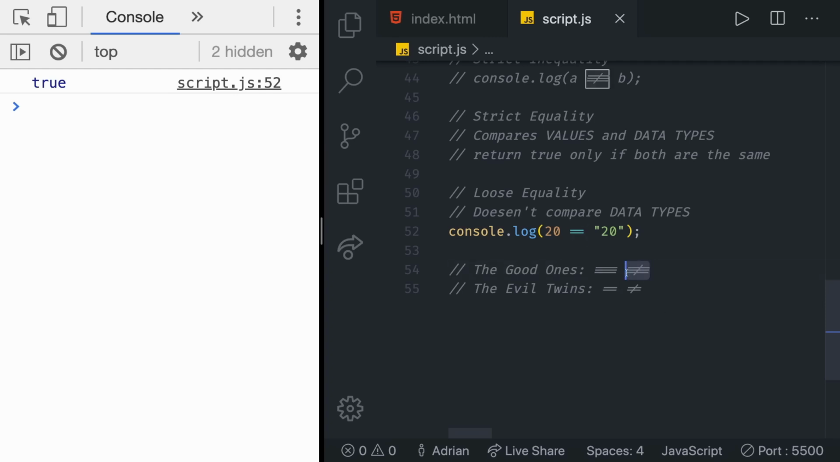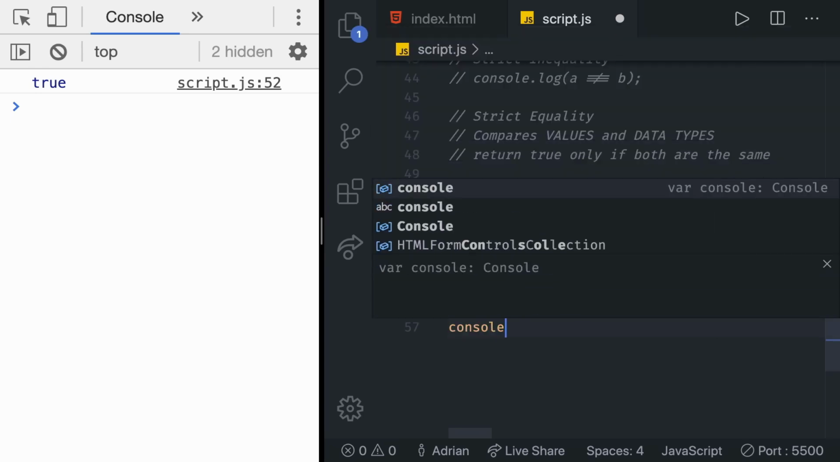The evil twins do the right thing when the operands are of the same type, but if they are of different types, they attempt to change the values. The rules by which they do that are complicated and unmemorable. These are some of the interesting cases which could cause errors in your applications.